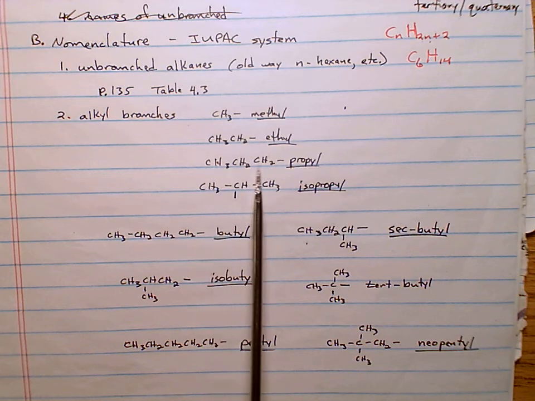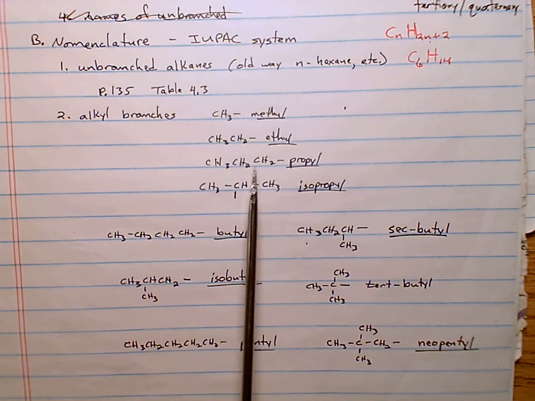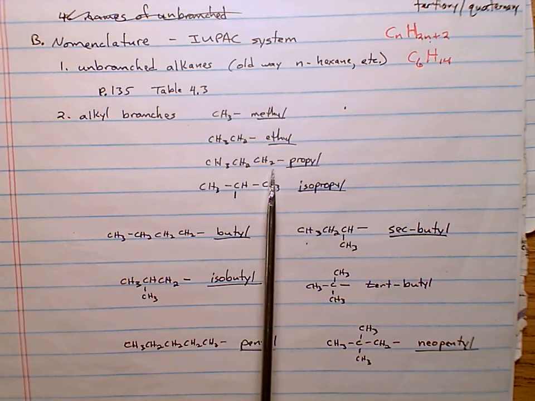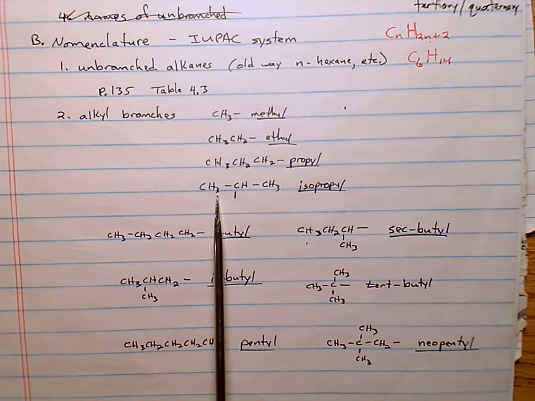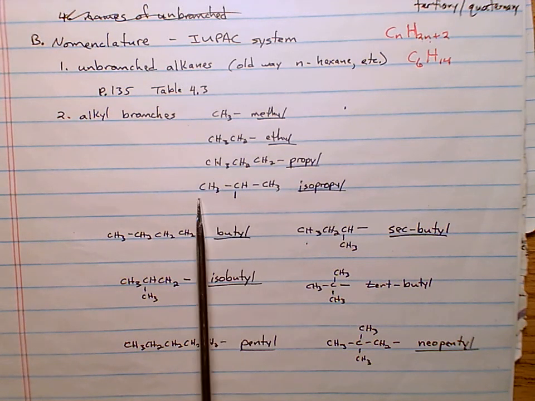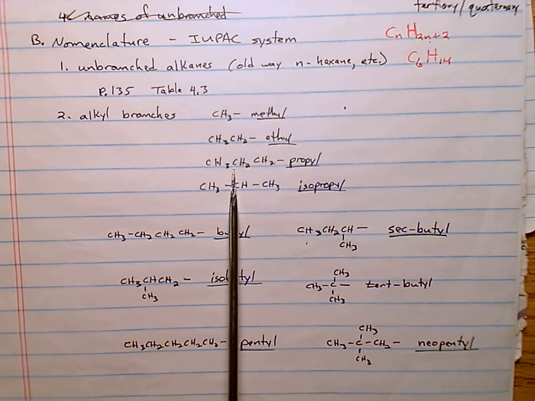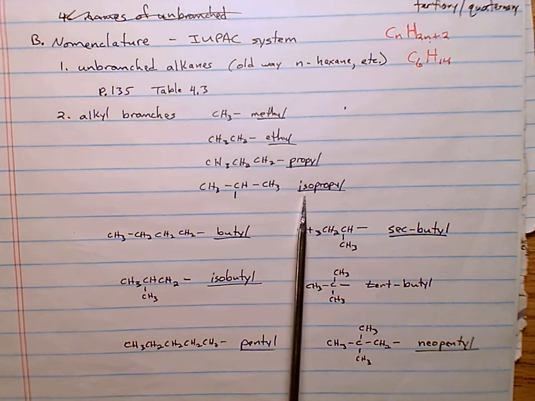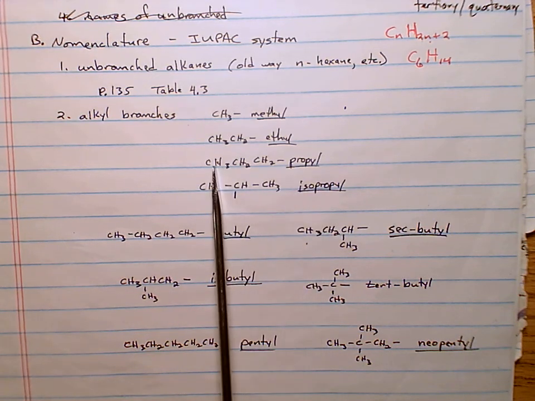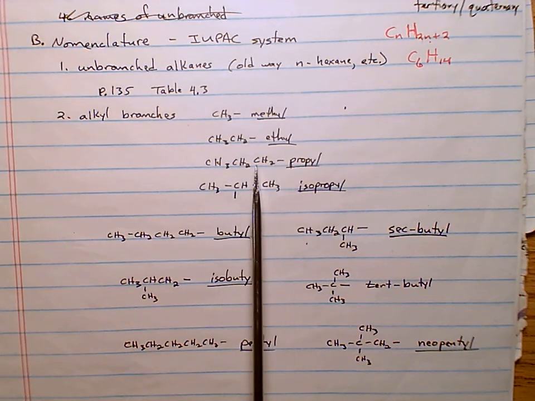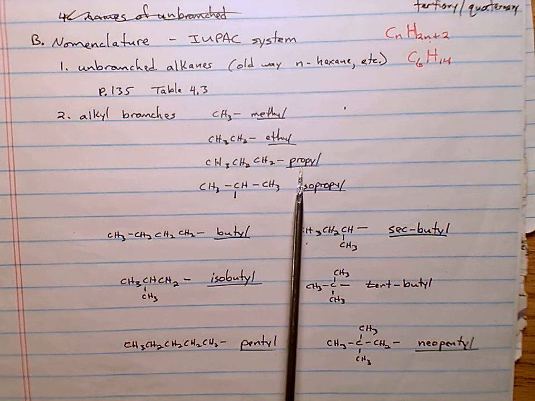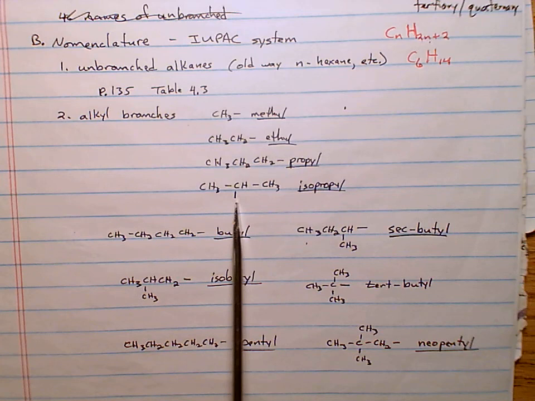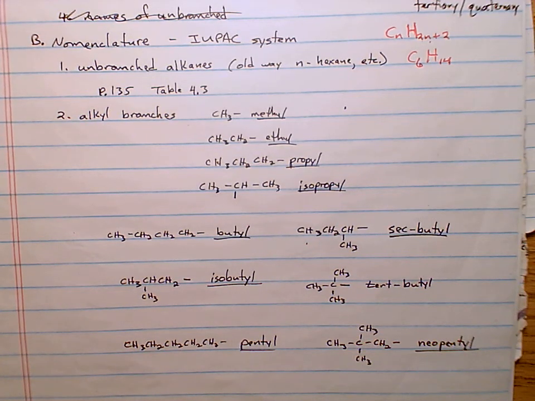If we look at it, this propyl group is C3H, 1, 2, 3, 4, 5, 6, 7, C3H7. Note this is also C3H7, so this is an isomer of propyl, so we call it isopropyl. If you've got a 3-carbon branch and the branch is connected to your main alkane through the last carbon, it's a propyl. If it's through the middle carbon, it's an isopropyl.